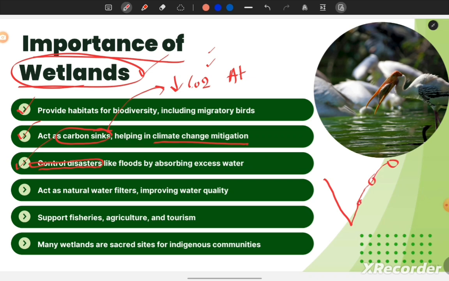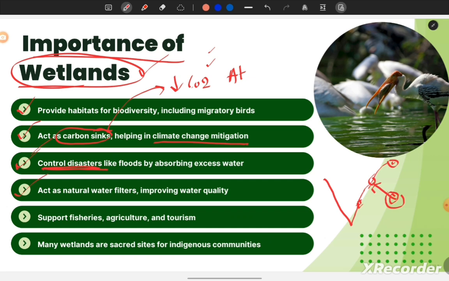When a cyclone forms in the Indian Ocean or the Bay of Bengal and hits the coast or the land, what do these wetlands or lakes do? They absorb the excess amount of water, and it ultimately reduces the impact of that cyclone or storm. So they are very important in disaster and risk control.